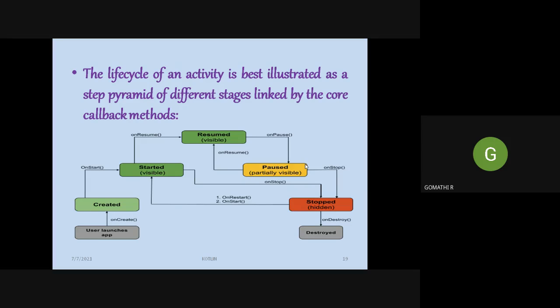What are the methods available in the activity life cycle? The first one is onCreate, the second is onStart, the third is onResume, then onPause, onStop, and onDestroy. In total we have 6 methods which will be called during different stages of your application execution.